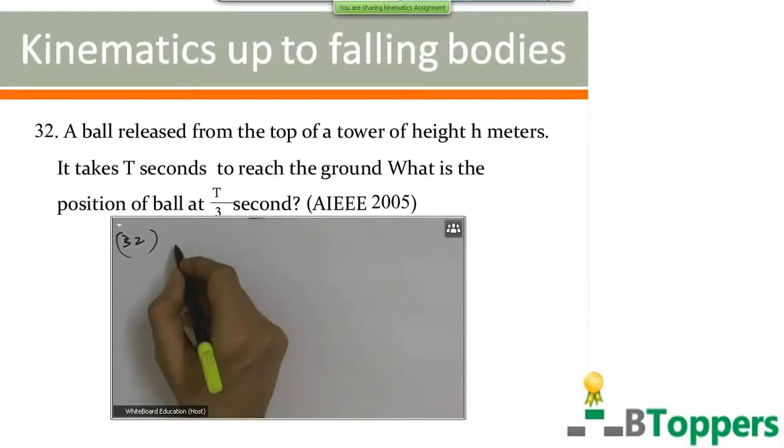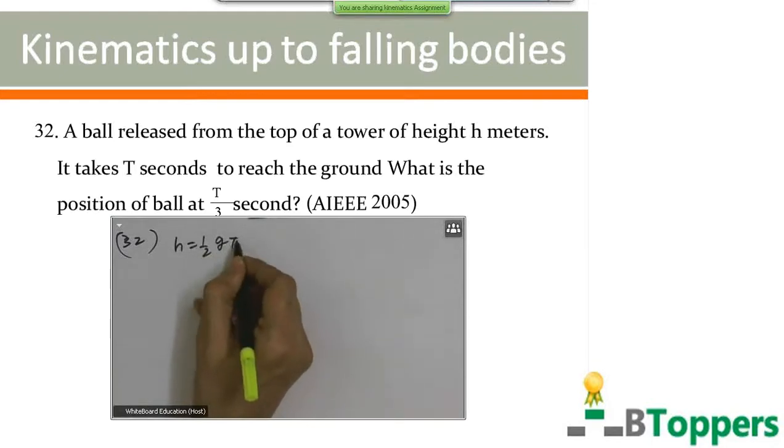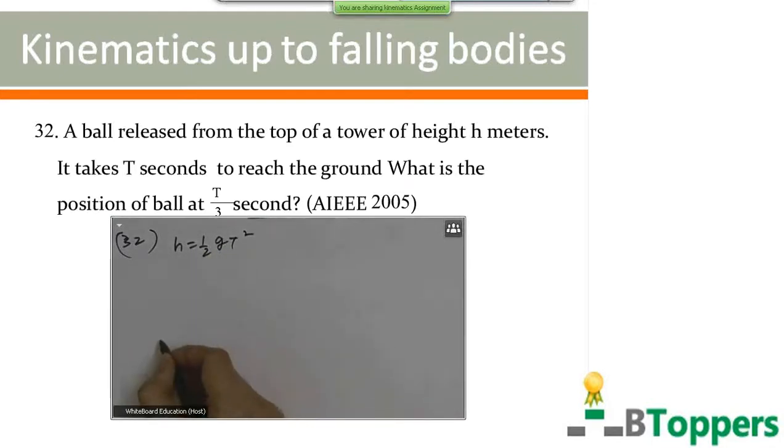Let us see problem number 32 first. A ball released from the top of a tower of height h meters takes t seconds to reach the ground. What is the position of the ball at t by 3 seconds? So the height h can be written as half gt square numerically.